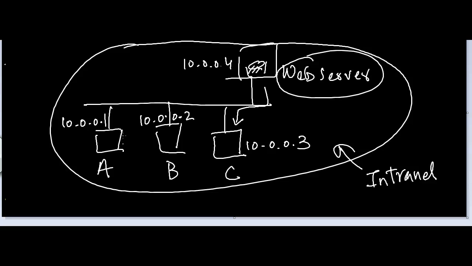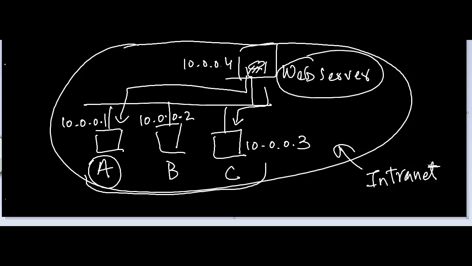So any one of these computers can send a request to this web server for a web page. That web page will be downloaded onto the computer, and now this person sitting on this computer will be able to watch that web page in a web browser. So that can be an example of a local area network which is going to be used only by the company's employees. And in this case, this intranet is not connected to any other network. It's not connected to the internet, it's not connected to any other network in the world.